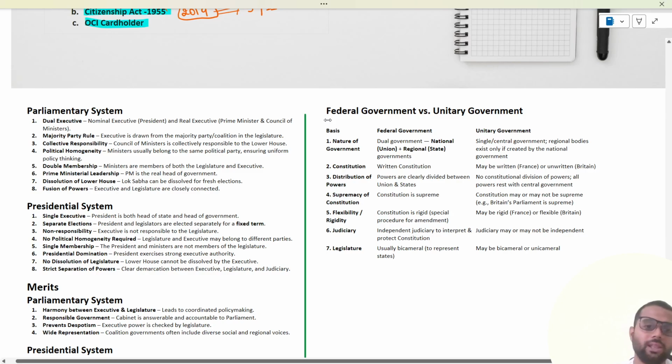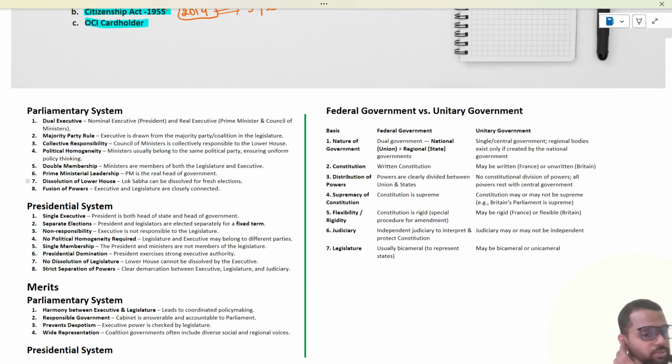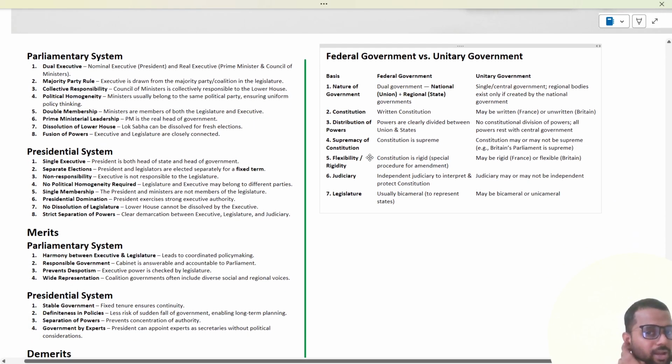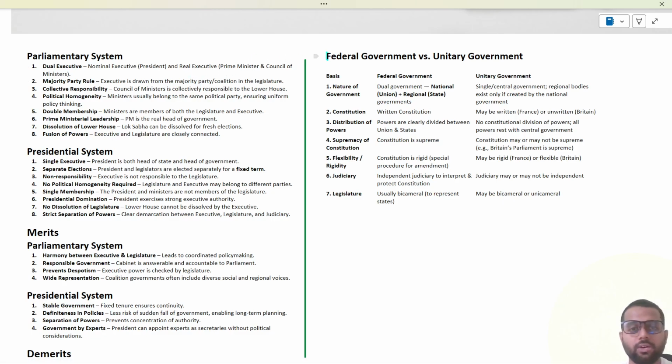The first one is called the parliamentary system, and we will compare it with the presidential system that is followed in the United States of America, and then the federal government versus the unitary government. Remember, the federal government and the parliamentary system are among the salient features of the Indian Constitution. So, what is the parliamentary system?